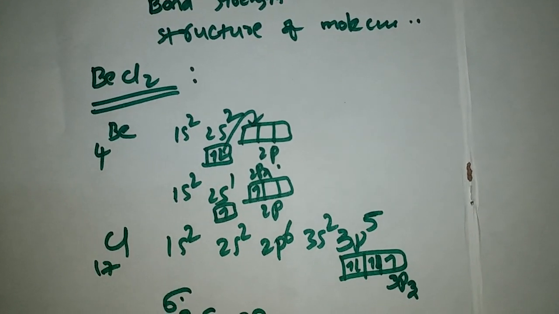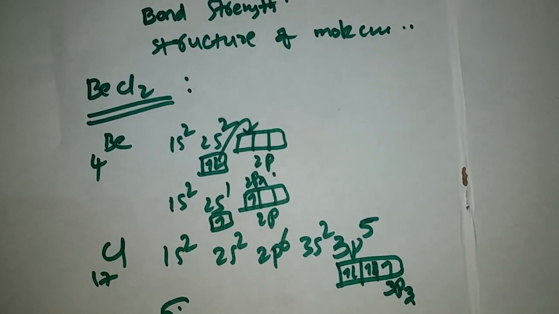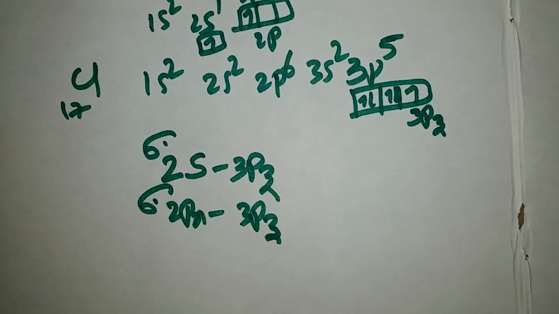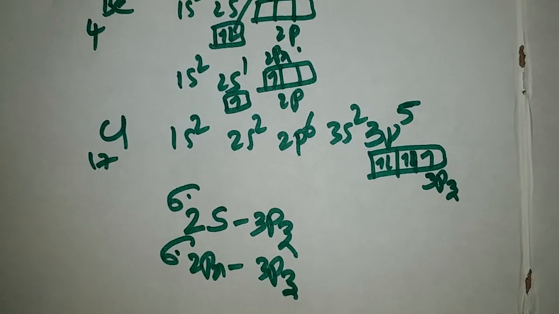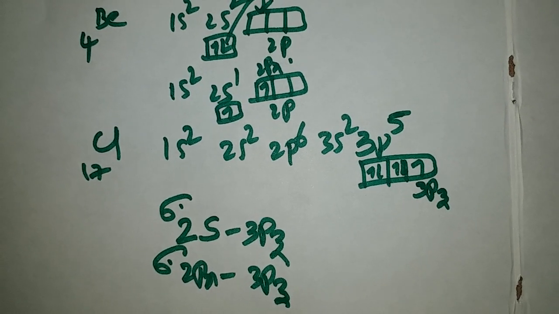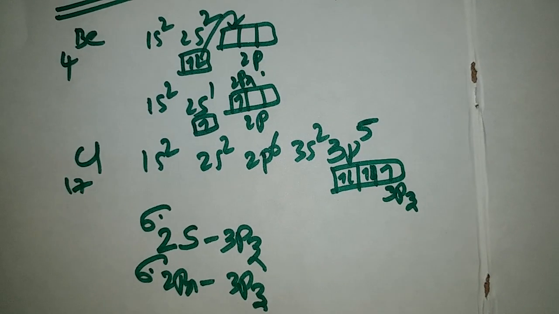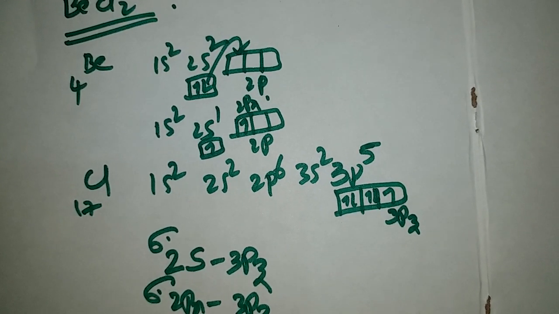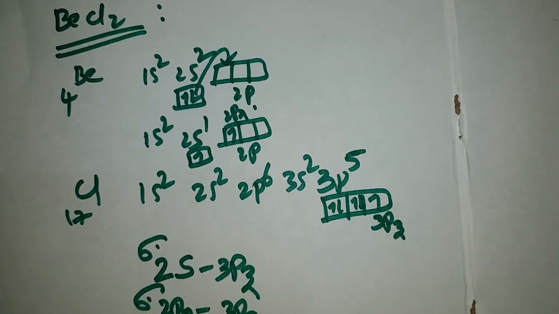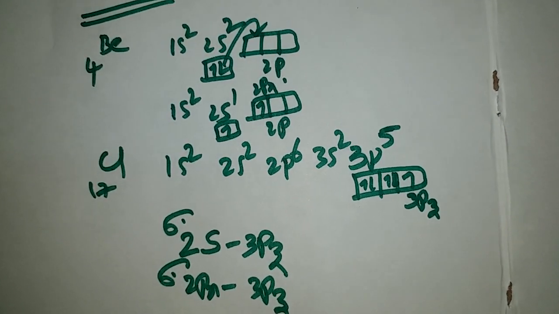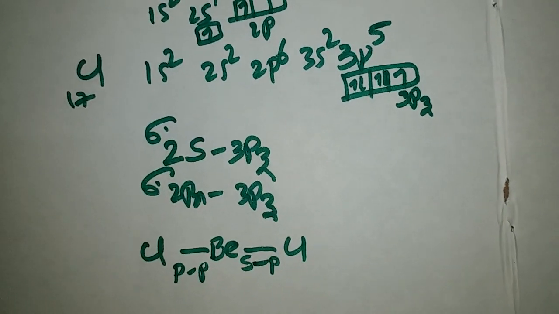Another one is 2px and 3pz overlap. Beryllium is forming two types of overlaps: one is sp overlap, that is 2s and 3pz overlap, and another is pp overlap.